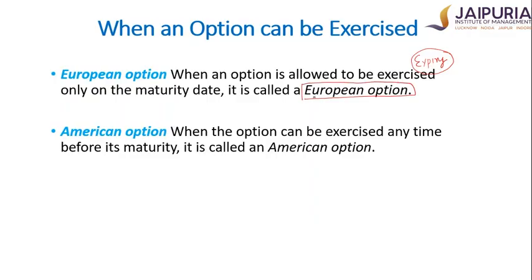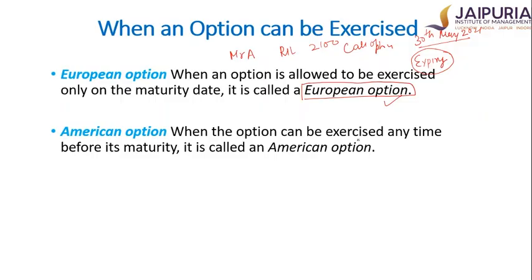Mind you, Mr. A has purchased the Reliance 2100 rupees call option for expiry on 30th May. So Mr. A will go to Mr. B only on 30th May. He will only exercise this option on 30th May. He cannot exercise it before that. Those kinds of options are called European options.